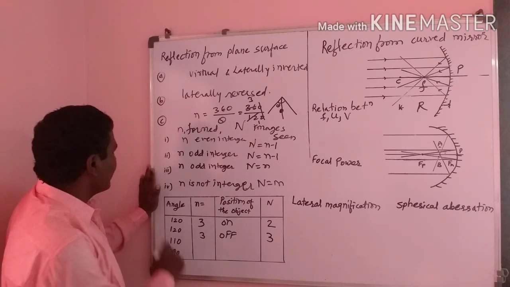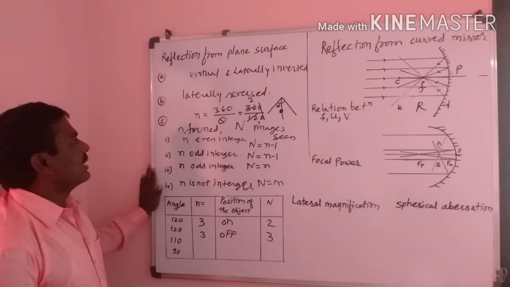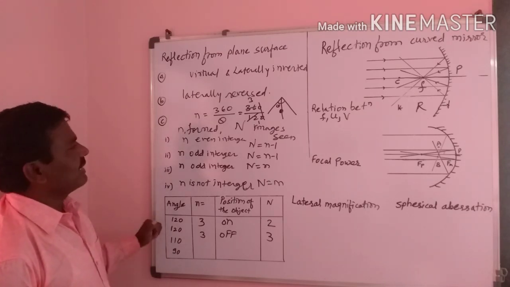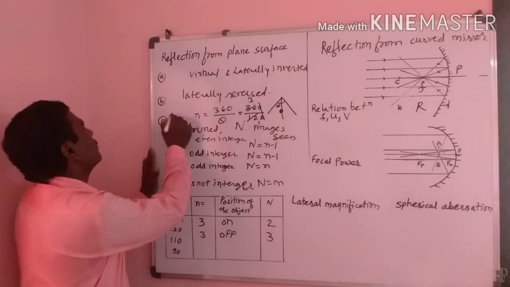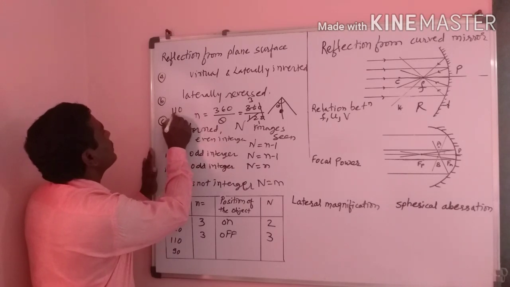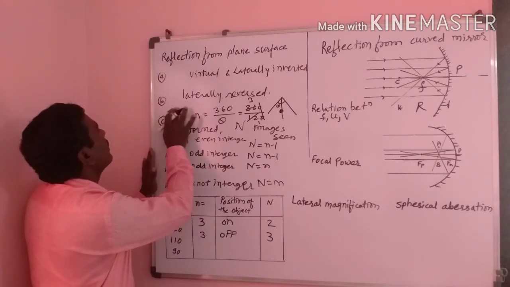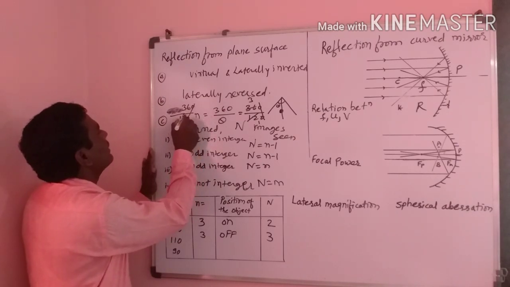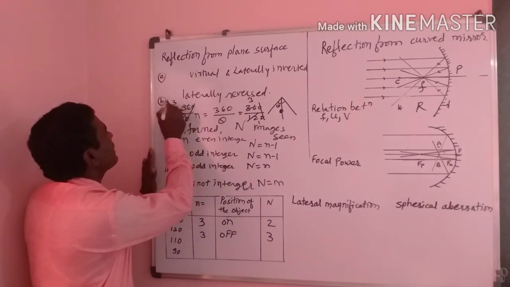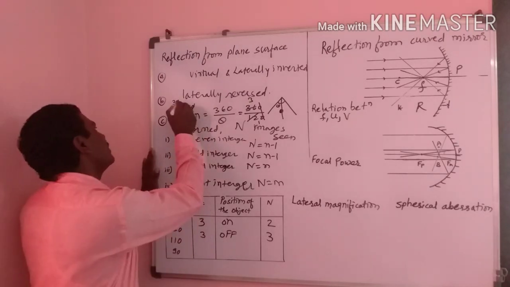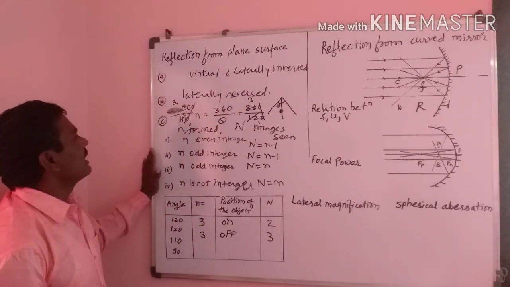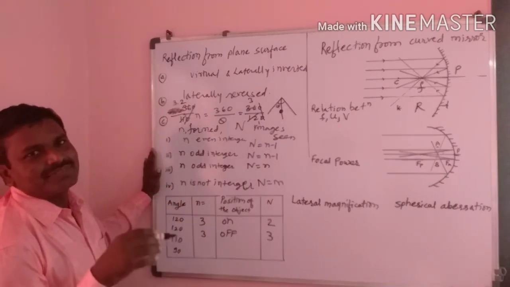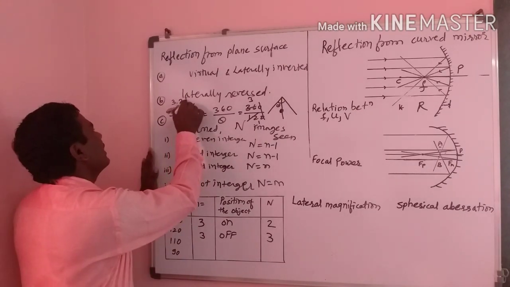Now consider the angle between the two reflecting surfaces to be 110. We calculate 360 divided by 110. The zeros cancel, 11 ones are 11, 11 threes are 33, 3 remains, we take a decimal point and 30, then 11 twos are 22, 8 remains, we get 80, and 11 sevens are 77.